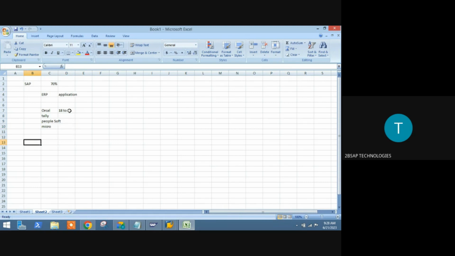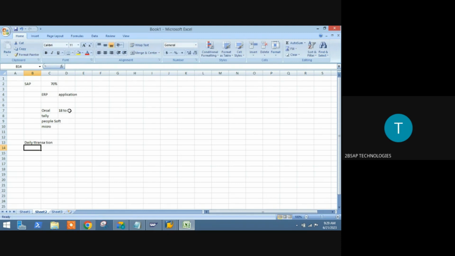Now within SAP, how is the system segregated? SAP is built as an application and it is always ready for use. Normally whenever you take a business, what do we do as a finance person if you are running a business? We do the daily transactions.